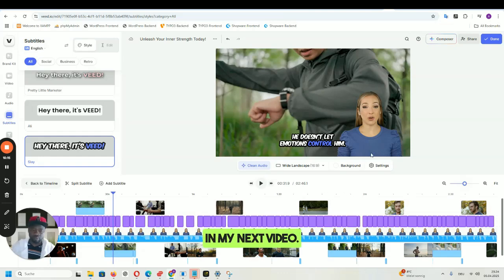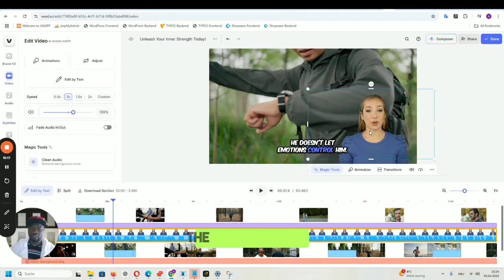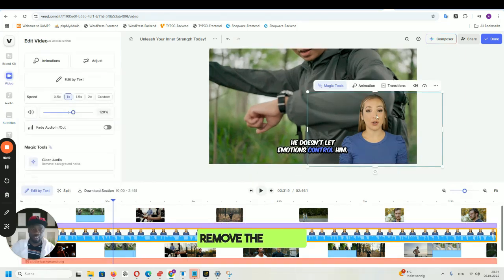If you want to edit or remove the avatar, you just click on it and press delete on your keyboard. The avatar will disappear. And they have so many features. It's not only these features. Let me push this to the top so I can show you. It's not working. Why is it not working?